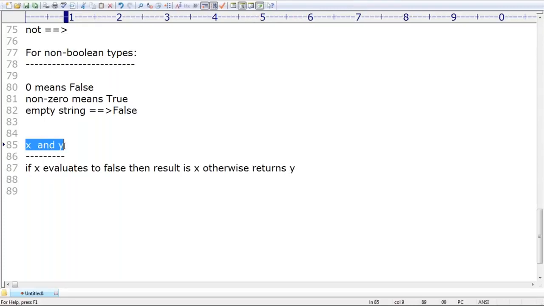If you are applying it to numbers, then the result is not true or false. The result is either x or y. Like this, the output is going to come. So, very simple: the and operator. First I am going to check the first one. How can you evaluate that the first one is false? I already told you: if the first one is zero, it means false. If the first one is an empty string, it is false.